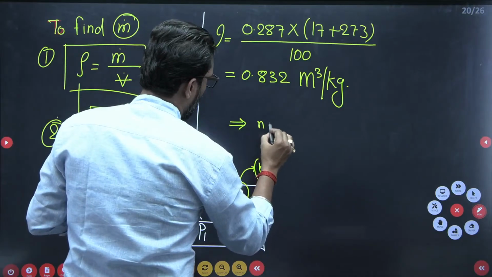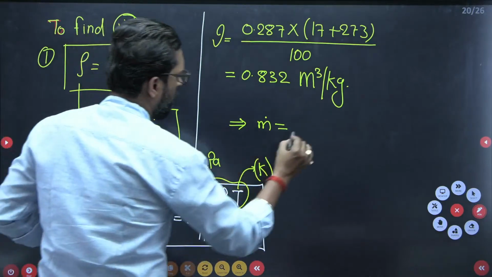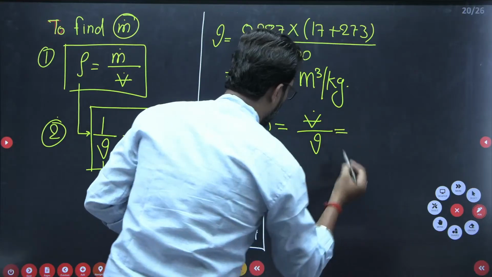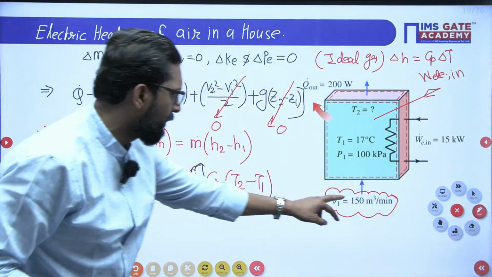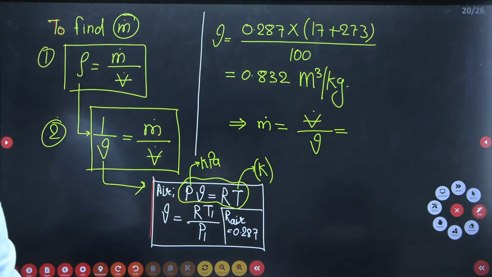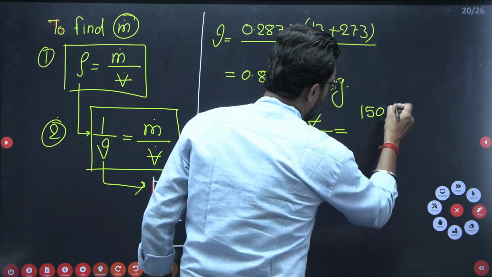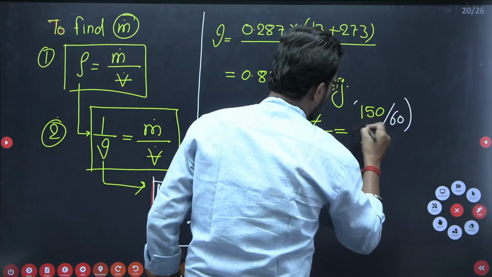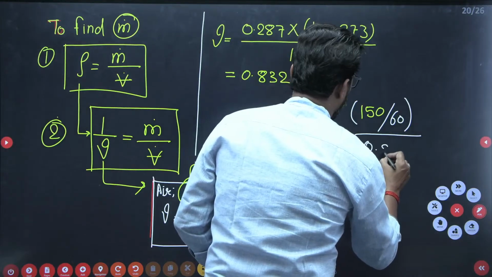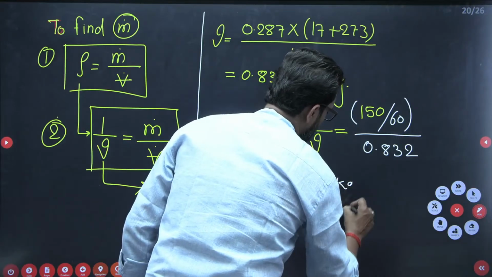So mass flow rate is what? Volume flow rate divided by the specific volume. The volume flow rate is given: 150 meter cube per minute. Convert it to seconds, so 150 divided by 60. Why? Because it is given in minutes. And the specific volume is 0.832. Please solve this one. So this is 3 kg per second.